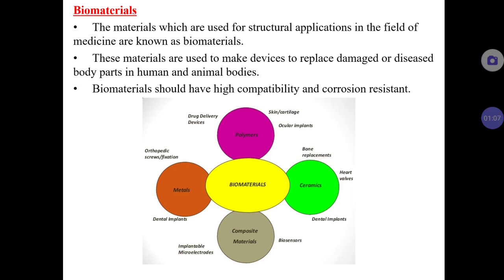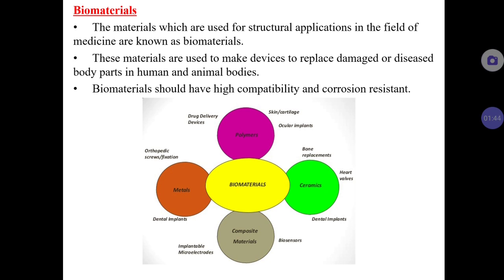For example, if there is any fracture, if you want to fix that bone, then we need some material which can fix the bone together. So there it is going to be implanted within the human body for a longer time period. So it should possess a very high compatibility, and also a very good corrosion resistance. So we cannot use any kind of material as biomaterial. Only certain materials which are biocompatible in nature and which have very good corrosion resistance can be used as biomaterial.